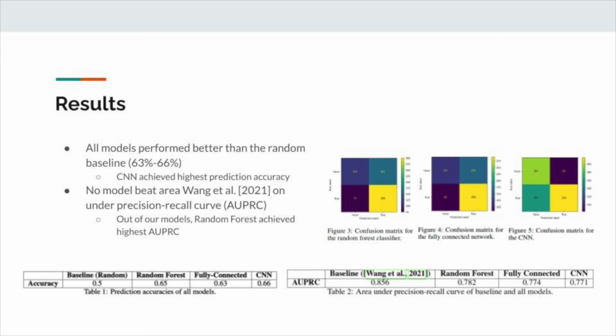However, looking at the confusion matrix on the right, it seems that both the random forest and the fully connected network have a bias towards falsely labeling variant pairs as true, resulting in a lot of false positives, while the CNN does not make as many false positives. Since we trained our models with an equal number of each label, we believe that the models were not able to be trained on real-world priors. In a real-world setting, the CNN may actually perform better since the number of variants that are expressive is much smaller than the number of variants that are not.